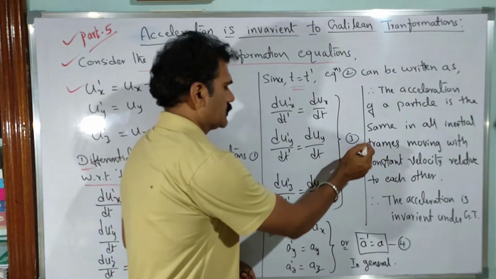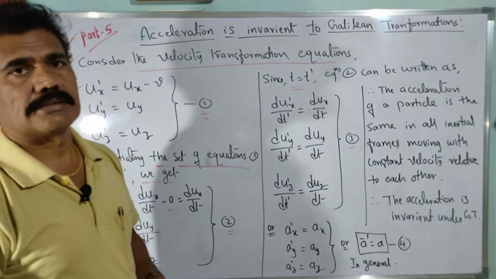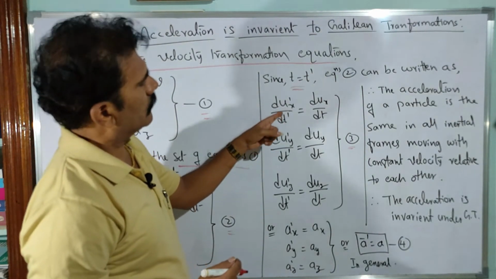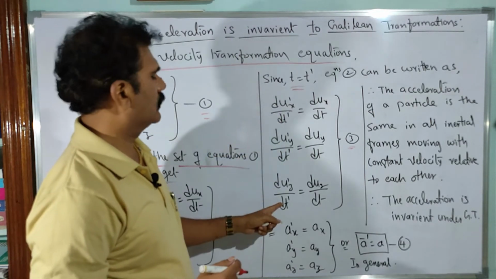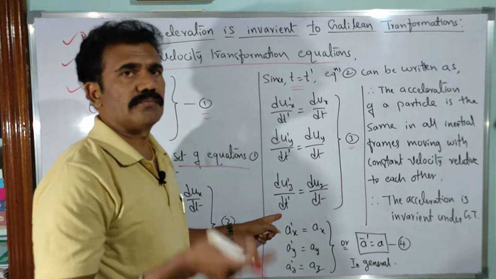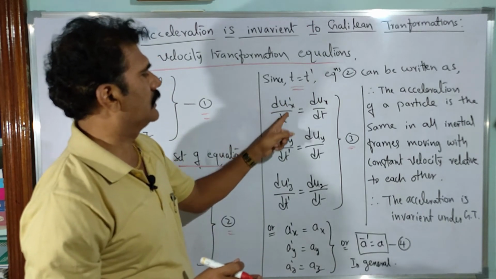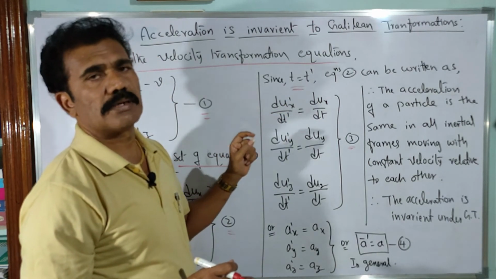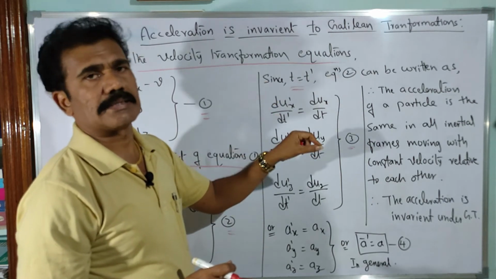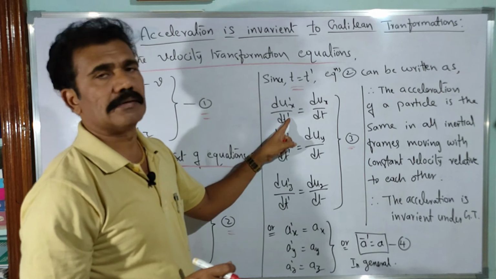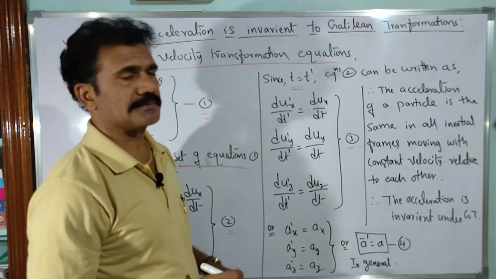Now these equations 3 can be considered as accelerations, right? The left hand side differentiations are all with respect to moving frame of reference parameters. So you can write, you see here, dux dash by dt dash: the rate of change of velocity of the particle along x-axis with respect to the moving frame of reference, because dt dash is there. So you can take it as ax dash.